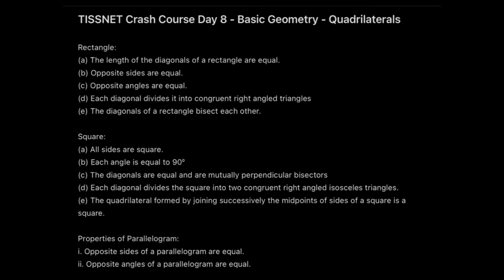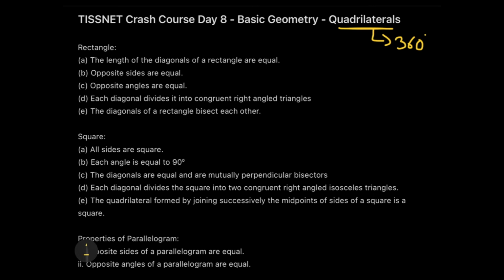All right. Now coming to the rectangle. Before we get started with rectangle, there is something important I need to tell you about the quadrilaterals. Just like a triangle's sum of interior angles is 180 degrees, for a quadrilateral the sum is 360 degrees. So you know that if three angles are given and one angle is missing, no matter whether that quadrilateral is a parallelogram, rhombus, rectangle or square, the fourth angle will surely be the sum of the three angles subtracted from 360.